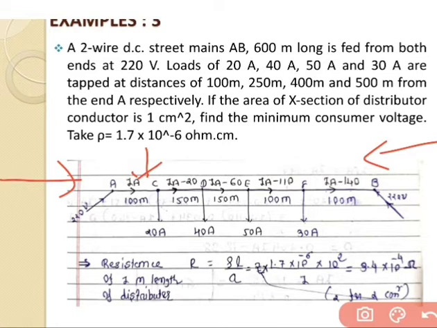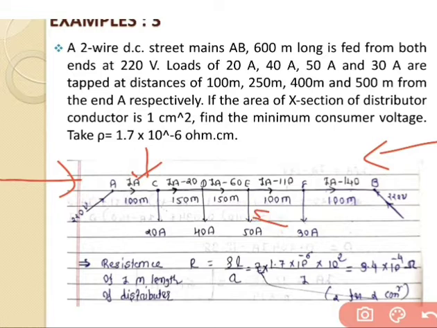So first one, that is the 20 ampere, is tapped at a distance of 100 meter from the end A respectively. So from point A to point C the distance is 100 meter. Now go for the second loading, that is the 40 ampere. The 40 ampere is at a distance of 250 meter from the end A respectively. So the A to D distance is 250 meter, but up to now we have already calculated the distance for the AC section, that is 100 meter. So the remaining distance for the CD section is 150 meter only. In the same way, go for the third loading, that is the 50 ampere.